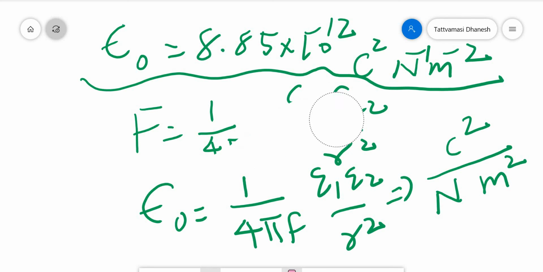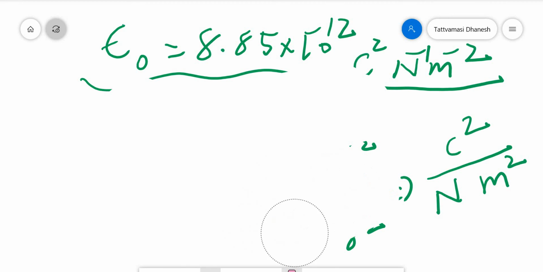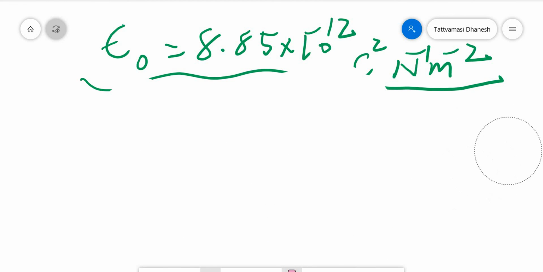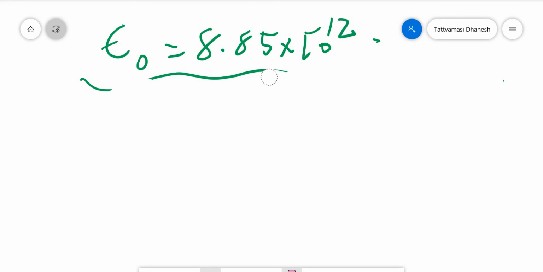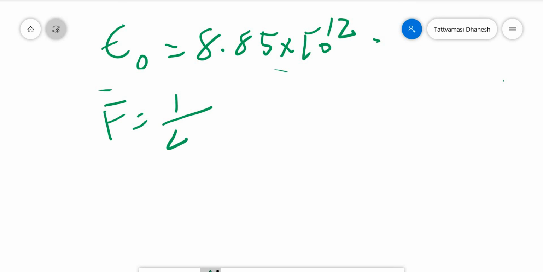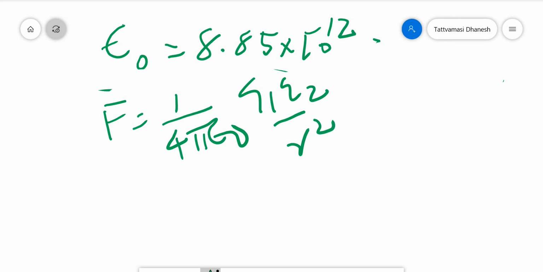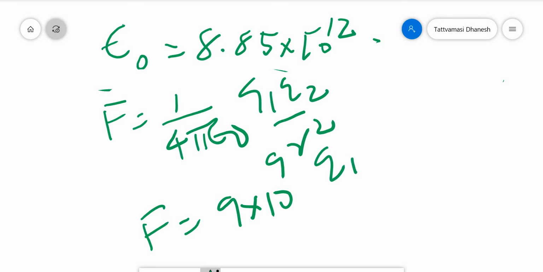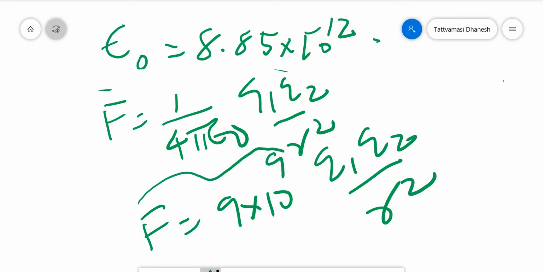See, one more thing you need to understand. If we substitute this value of epsilon 0 here, it is 8.85 into 10 raised to minus 12. This is the formula, right? 1 by 4 pi epsilon 0 q1 q2 divided by r square. When you substitute epsilon 0, you will get 8.85 into 10 raised to minus 12. Here you can substitute, then it will become 9. This is very important for numericals, q1 q2 by r square. Your formula is simplified, so you can get it like this.